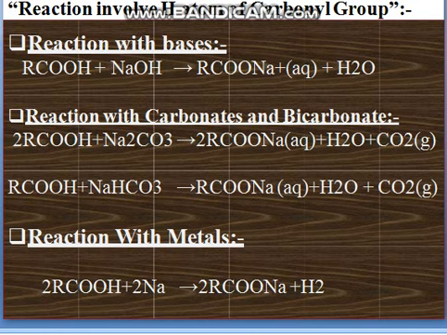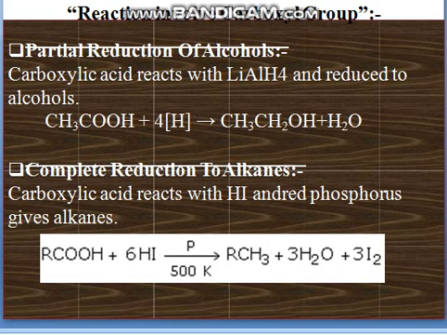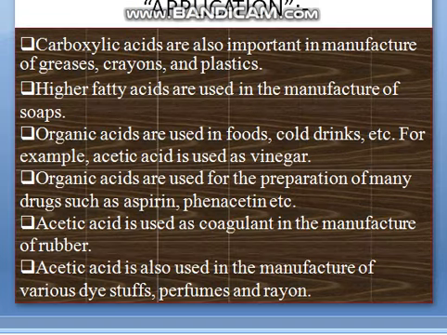Next are the applications. Carboxylic acids are also important in the manufacturing of grease, crayons and plastics. Higher fatty acids are used in the manufacturing of soap. Organic acids are used in food, cold drinks, etc. For example, acetic acid is used as vinegar. Organic acids are used for the preparation of many drugs like aspirin and phenytoin.